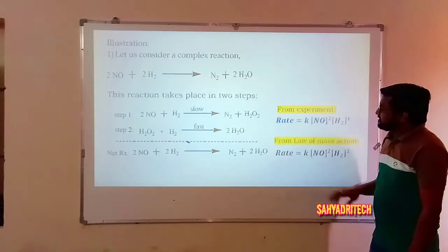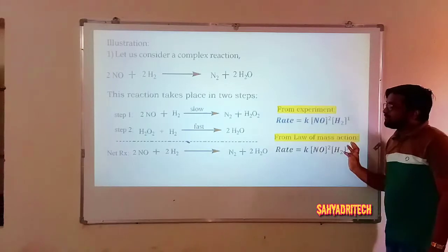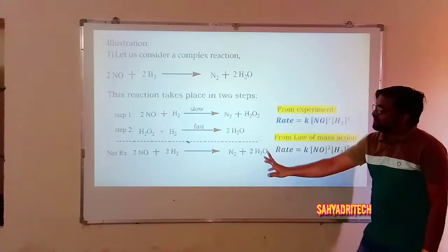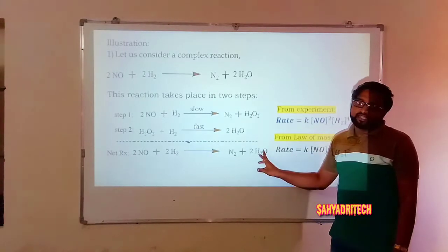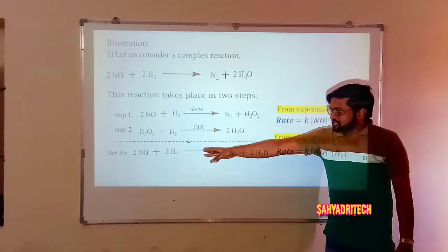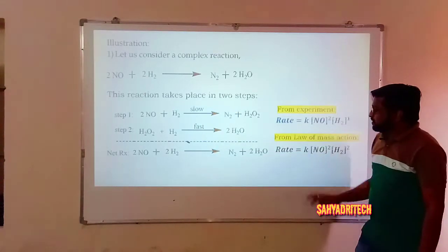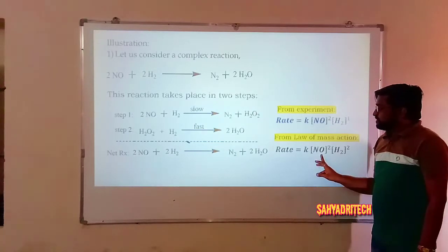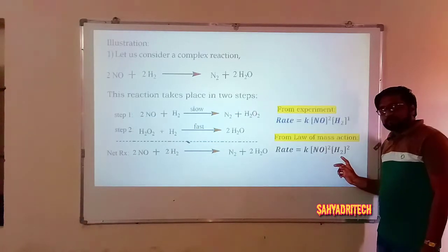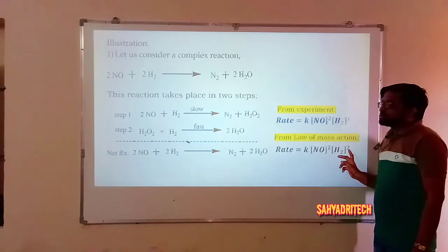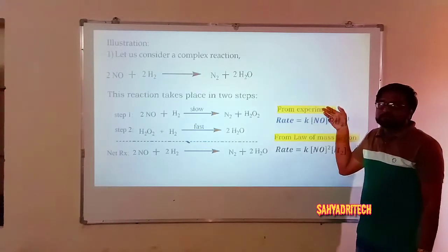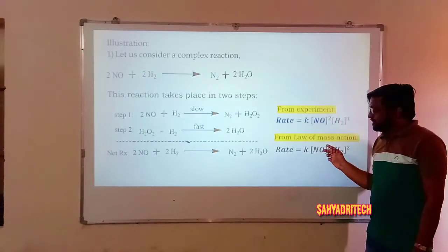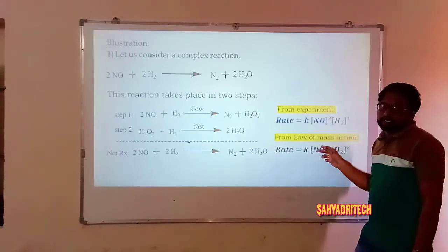But theoretically, from the law of mass action, what is needed? By knowing the overall net equation, that is, by knowing this balanced equation, the rate will be equal to the concentration of NO raised to 2 and the concentration of H2 raised to 2. So there is a difference between the experimental quantity and the law of mass action. We are going to get different equations.